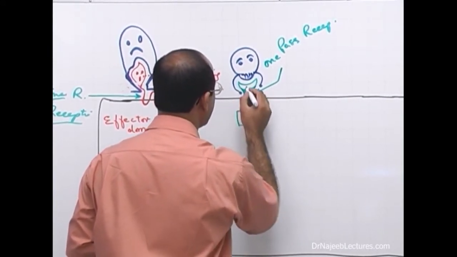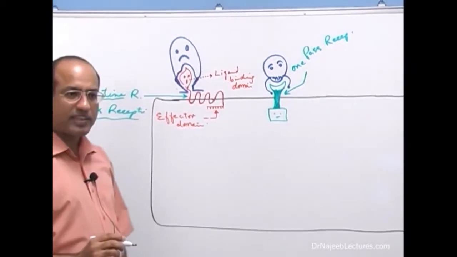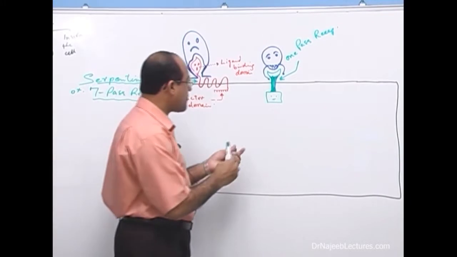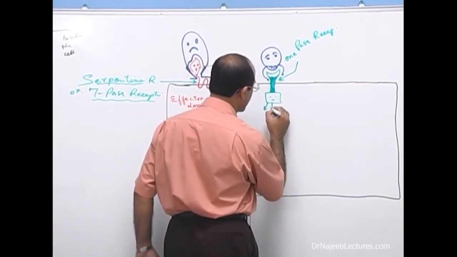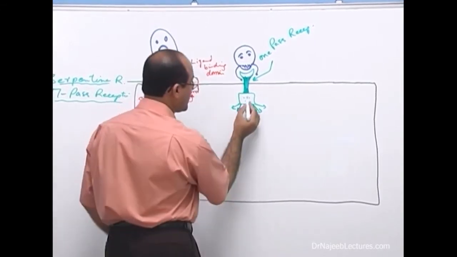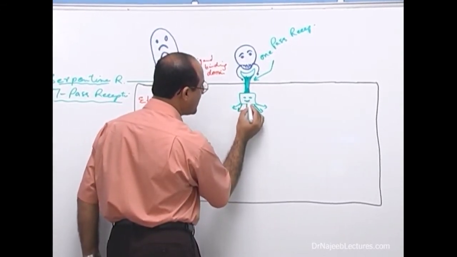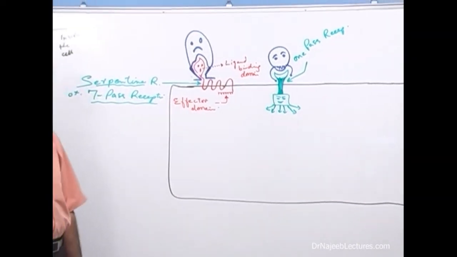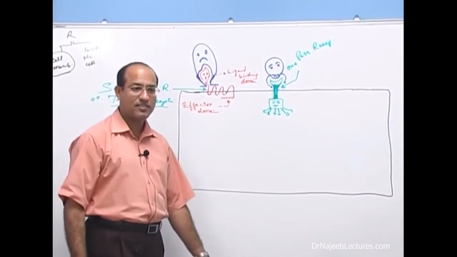Here is the ligand which binds with the ligand binding domain. When the ligand binds with the ligand binding domain, then the effector domain starts giving a signal to the intracellular environment. Is that right? What is this domain? The effector domain, and the effector domain will start giving signals within the cell. These are 1-pass receptors, right?